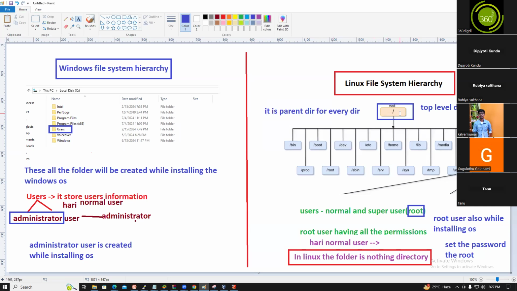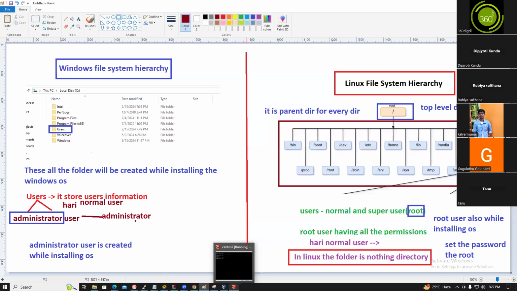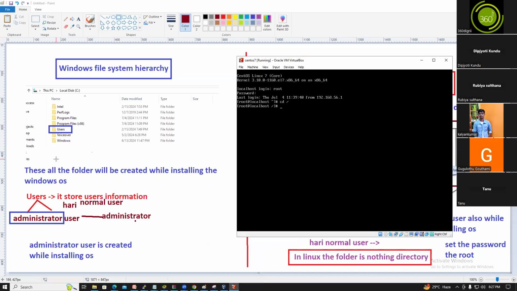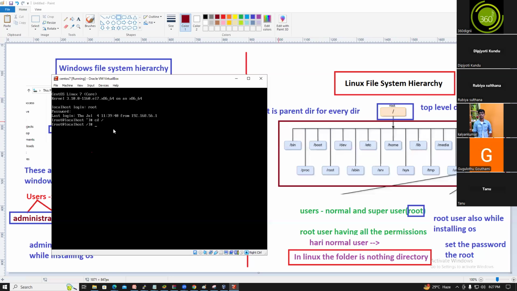These all are the directories: slash, bin, boot, proc, root, dev, etc, home, lib, tmp, usr, var, opt, mnt, media. These are the folders, and they are created automatically while installing the OS. Now you got it, guys? Yeah, slash is the parent directory for all the directories.